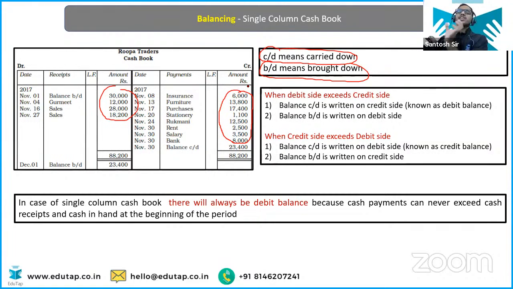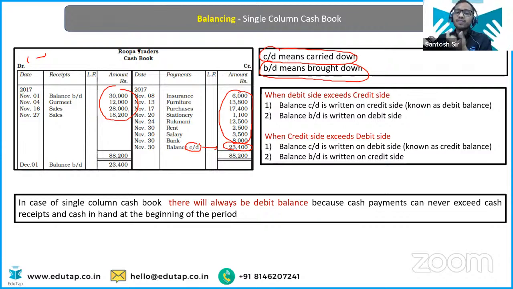Now, if your credit side is more, then you will write on the credit side to balance them. To balance them, you will write balance carried down, that is 23,400. Now, this balance of cash book, when you are writing carried down in the credit side, that means your debit is more, isn't it?